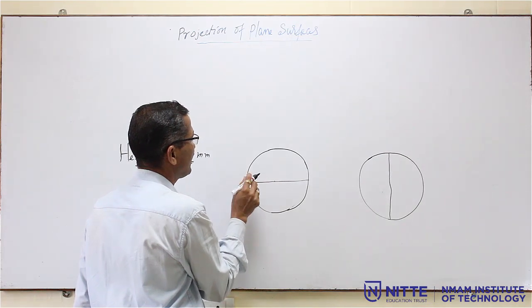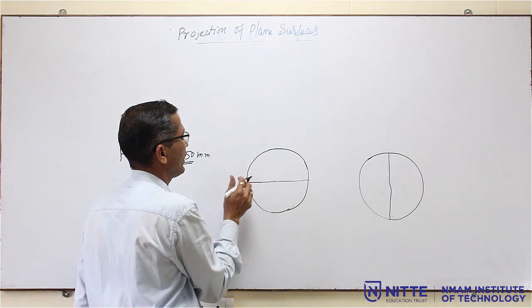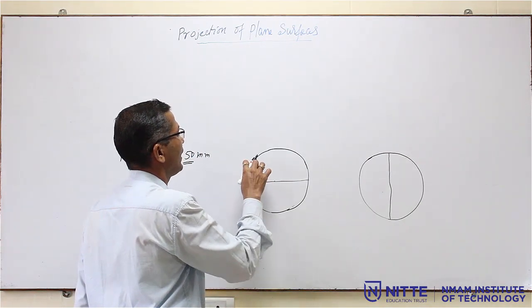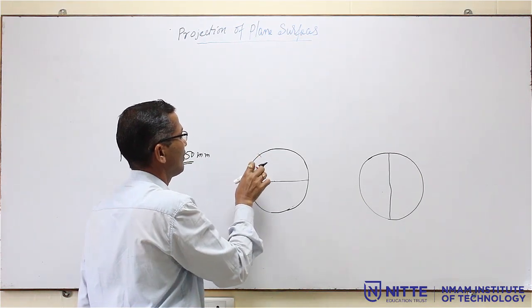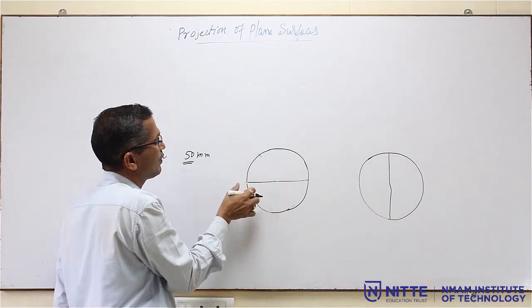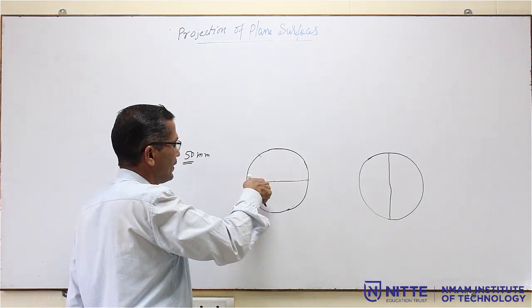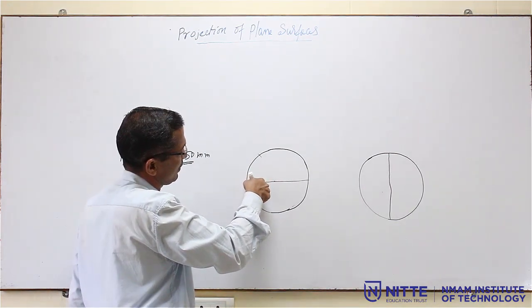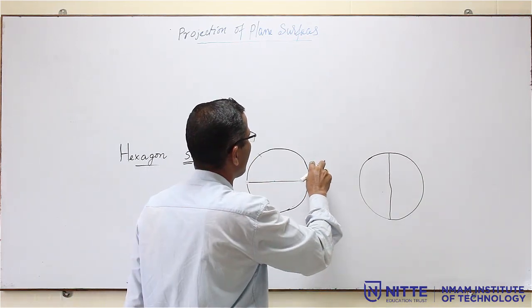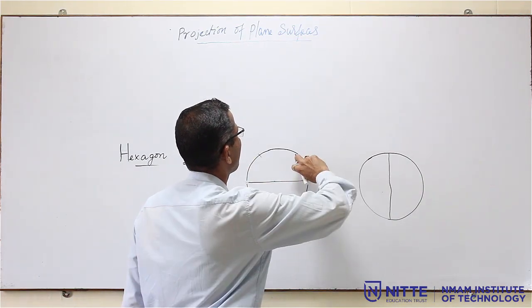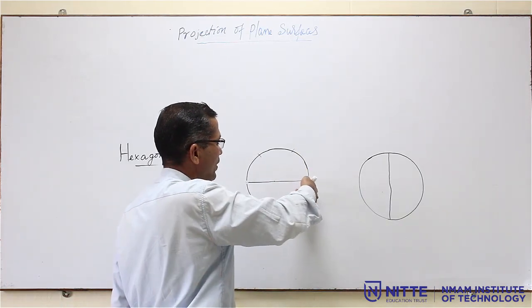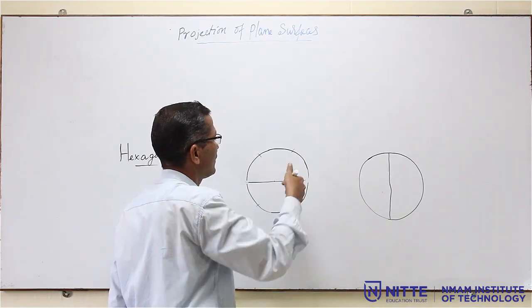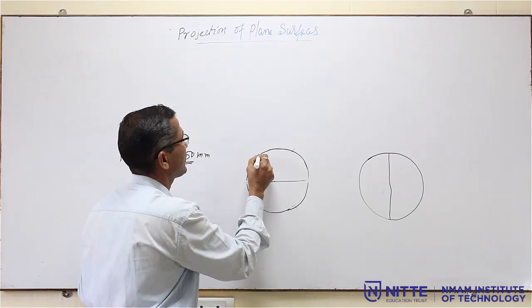keep this as the center, one end of the diameter, and cut like this, one arc. Similarly, from the other side here, one more arc, and keep on the other end of the diameter and cut like this. From the same point, you cut like this. So, we are going to get the 6 points.